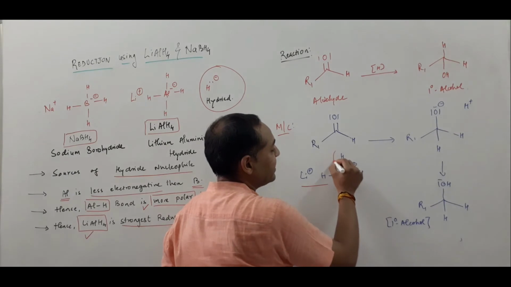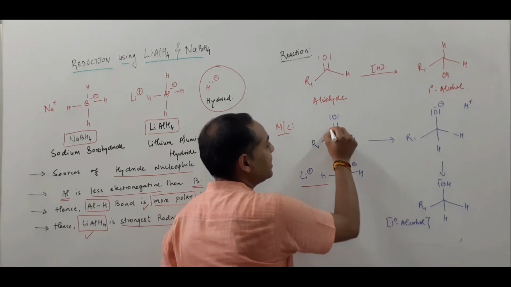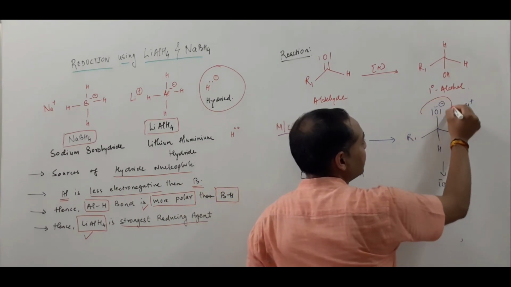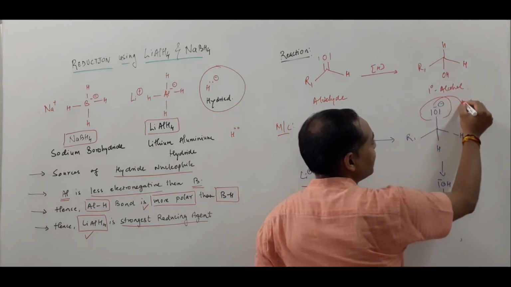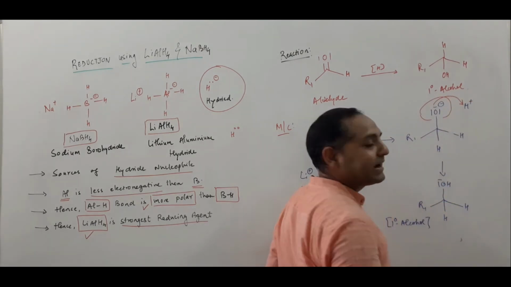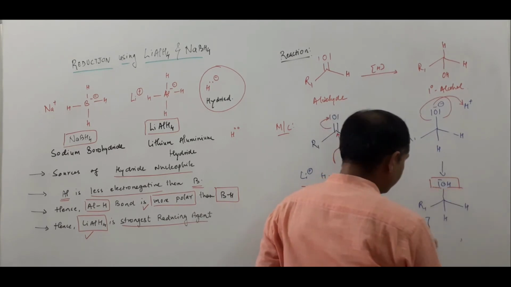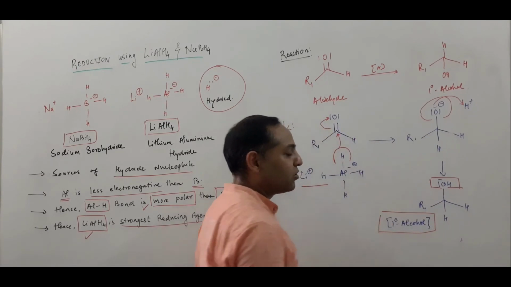The hydride from lithium aluminum hydride attacks this carbonyl carbon, the pi electrons shift onto oxygen, which generates O minus, and this extra lone pair of electrons on oxygen accepts the proton, ultimately giving an OH group. So it is an example of a primary alcohol product.